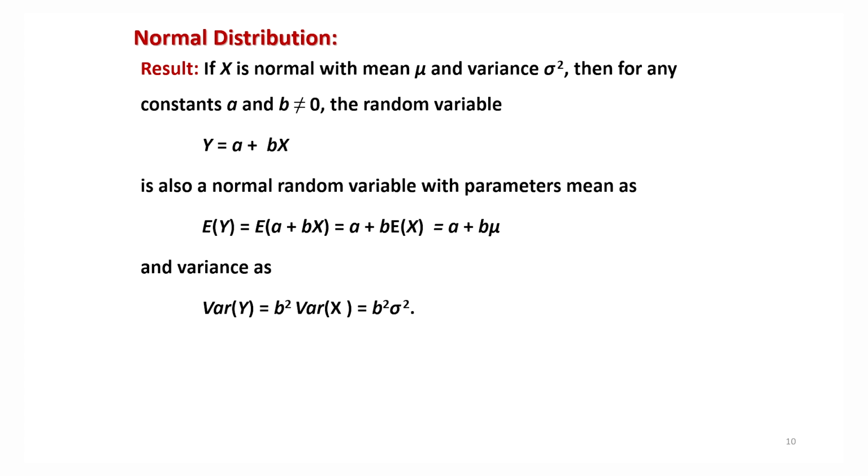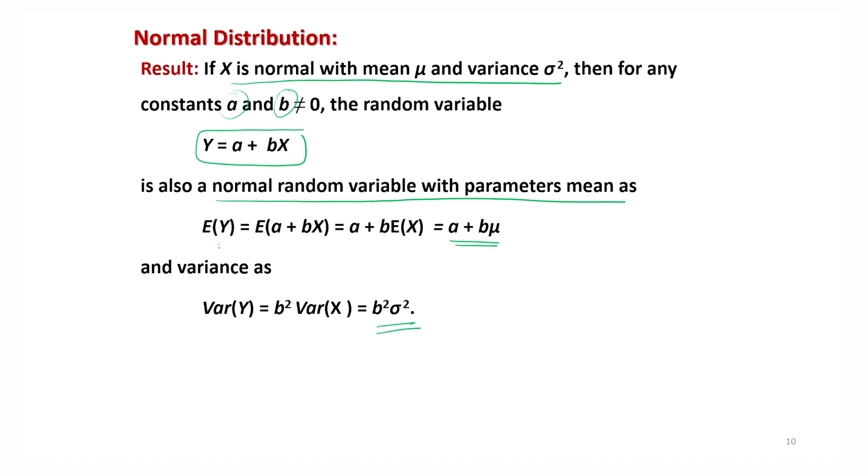Now, an important result: if x follows a normal distribution with mean mu and variance sigma square, and you take any two constants a and b, with b not equal to 0, and define a linear transformation y equal to a plus bx, then y will also follow a normal distribution with mean a plus b mu and variance b square sigma square.